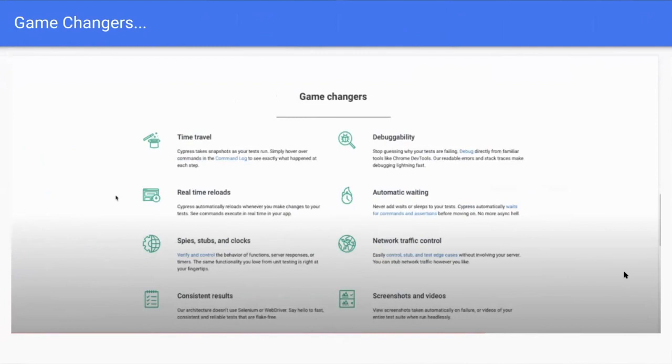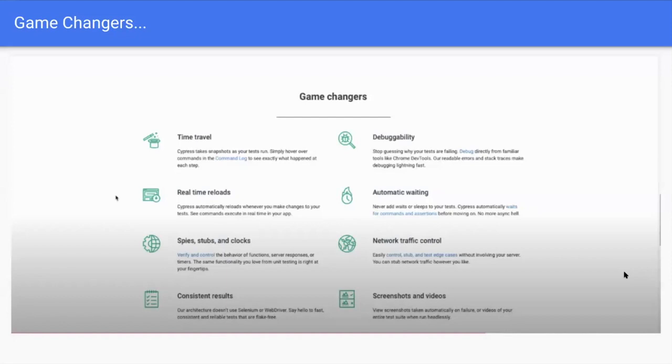We can go step by step, and we can check where the error is being thrown and what the error is. And real-time reloads: when we make any changes in Cypress, when we update the scripts, it automatically reloads and pulls the latest changes. And one of the best features is automatic waiting.